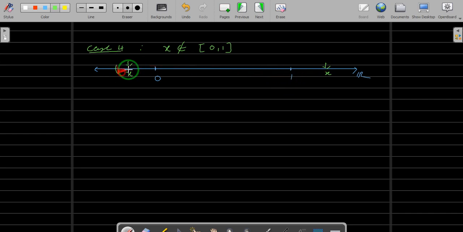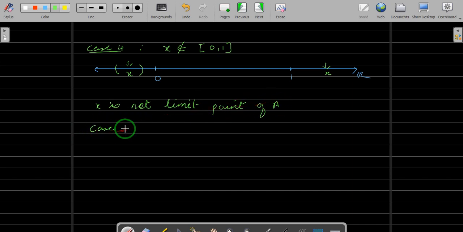Similarly, if your x is here, you can find a neighborhood like this. So this x cannot be the limit point of your set A. Let me just directly write the write-up. I will revise the exercise. x is not a limit point of A. Again, as I said, you have to exhaust all the cases.